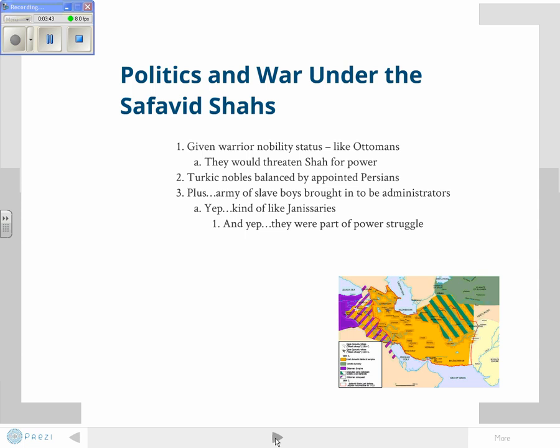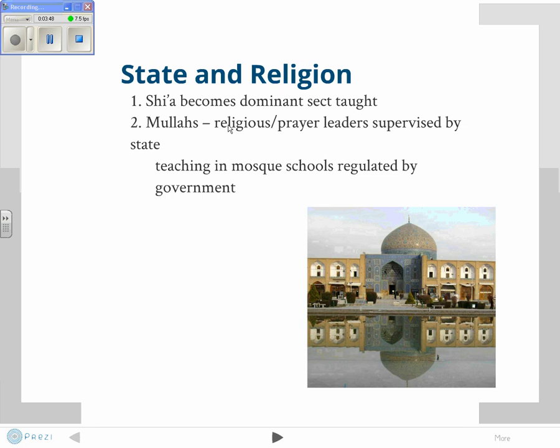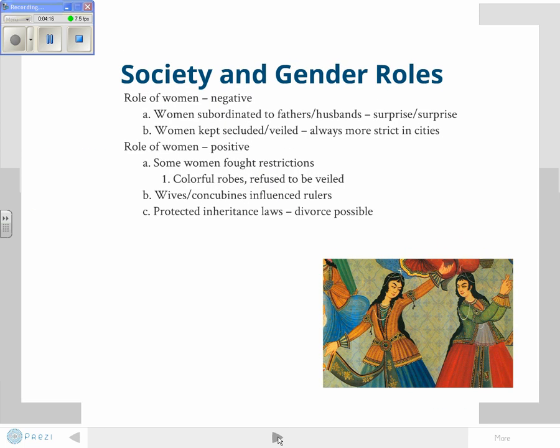Now, these guys, as some of you told us in your presentations, are a theocracy. The Shia becomes the dominant sect. It's taught in the state schools. The state, the government, the Safavid Empire supports Shia teachings and helps appoint Shia teachers, and they take active roles in the government. And so teaching in mosque schools becomes regulated by the government. So there is no separation of church and state like we have here. Instead, it's all together.